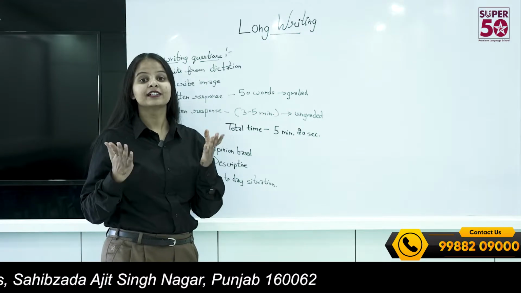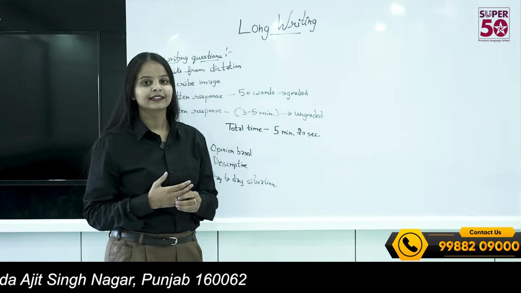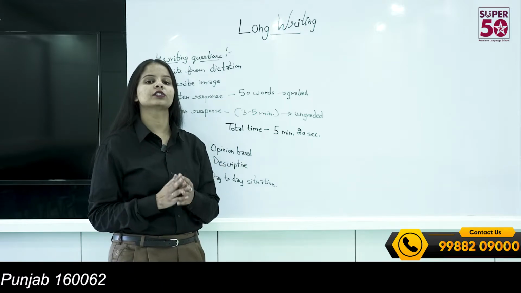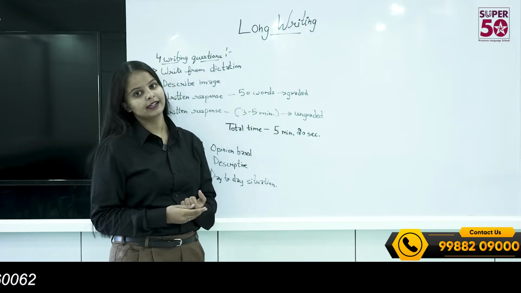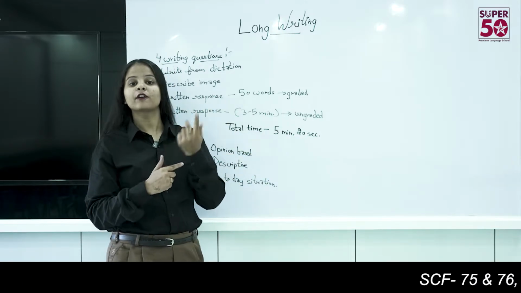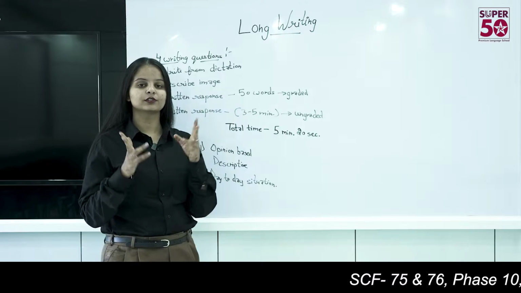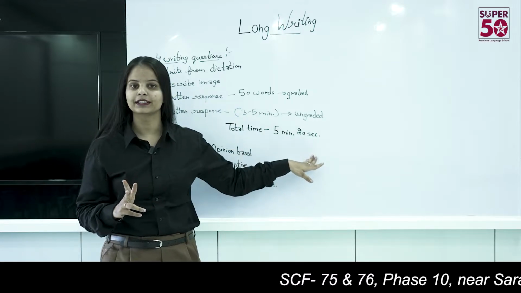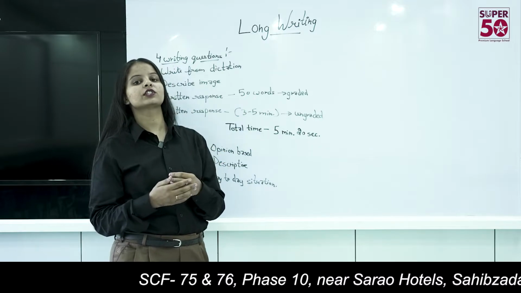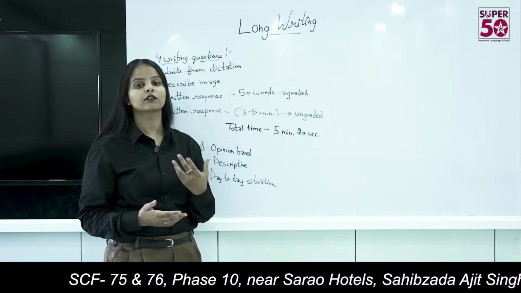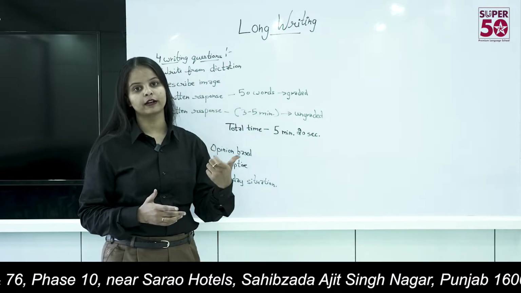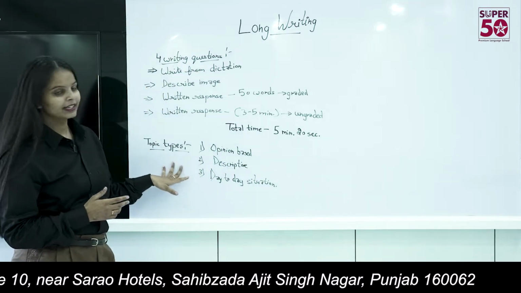When the question is displayed on your screen, there is a time limit so that you can read the question and generate your ideas. You are provided with 20 seconds, and after that you have to write for 5 minutes. So the total is 5 minutes 20 seconds. In those 20 seconds you can read the question, generate your ideas, make your points, and make content. After that you have to write for 5 minutes. So now let's move to the next one.